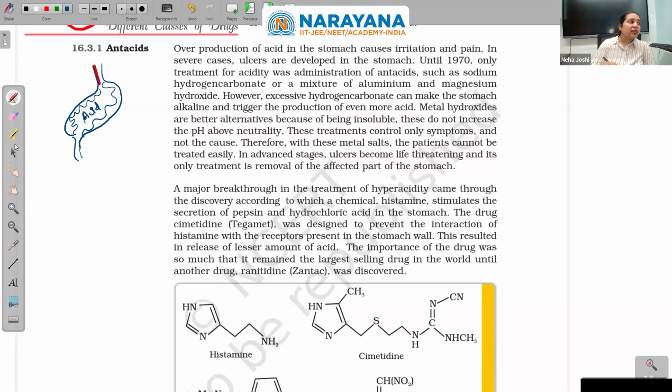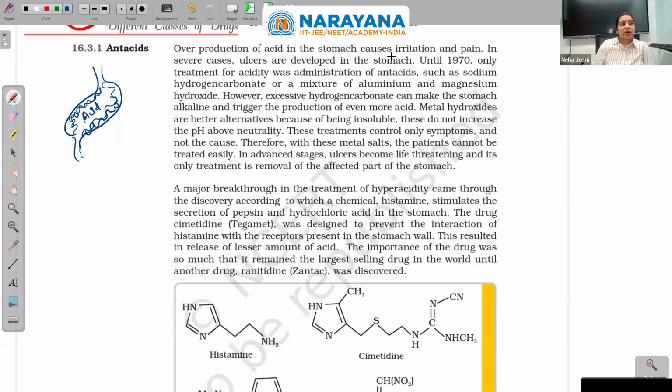Now the thing is, when our body starts overproducing this acid, then this acid will give you acidity. And you will have a burning sensation in your heart, in your stomach. If acid generation is too high, it can cause a dissolution of this muscular layer. And just imagine, if this muscle is dissolved, you will have open wounds inside your stomach, and that may even cause death. It was so severe.